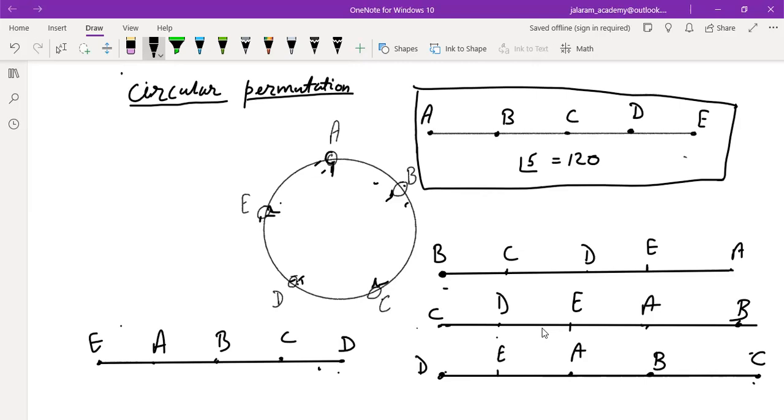So we write number of ways of arranging 4 objects along a circle equals factorial 4 minus 1, that is factorial 3. So there will be only 6. While the same arrangement along a straight line gives 24 arrangements, factorial 4. But corresponding to them, only 6 arrangements will be there if we arrange them along a circle. Understood, everyone?